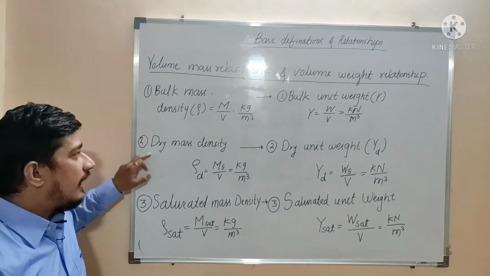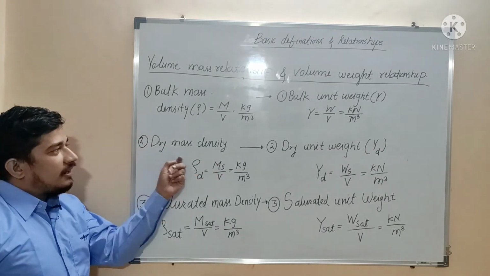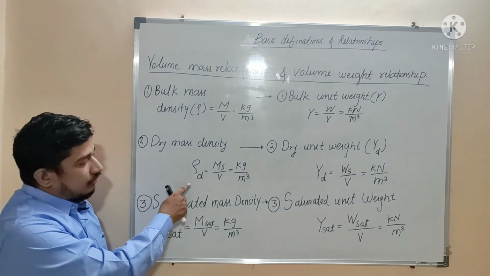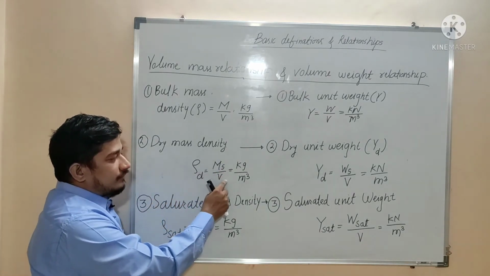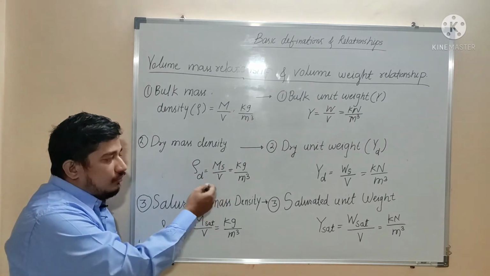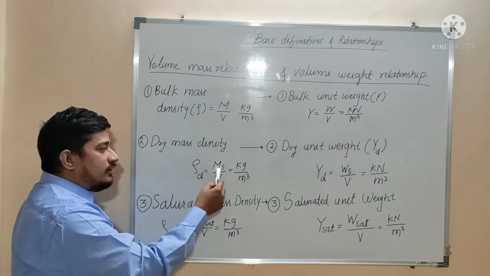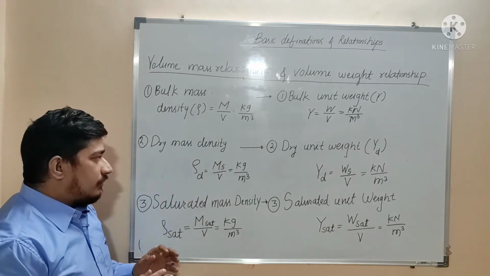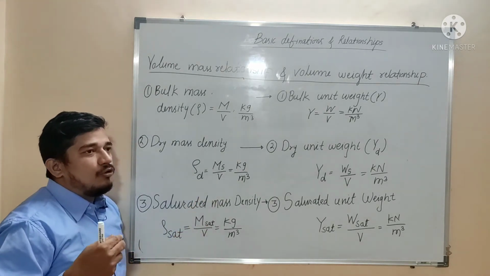Next is dry mass density. When we say dry mass density, it is shown by the symbol rho d. This is rho d is equal to ms by v. Ms is the mass of solids and v is the volume of soil. The mass of solids is in a dry condition, and V is the original volume of the soil.